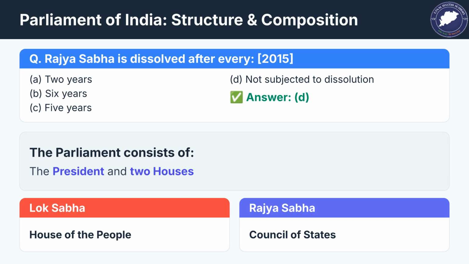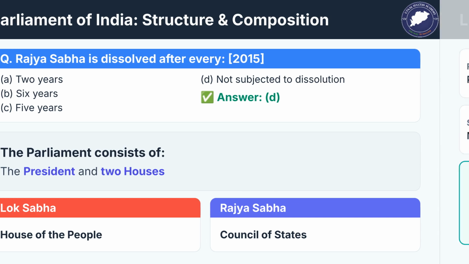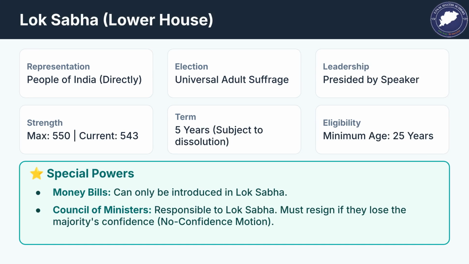The Parliament consists of the President and the two houses, the Lok Sabha, or House of the People, and the Rajya Sabha, or Council of States. The Lok Sabha, the lower house, represents the people directly and has a 5-year term subject to dissolution. Its special powers include exclusive introduction of money bills and holding the Council of Ministers accountable through a no-confidence motion.